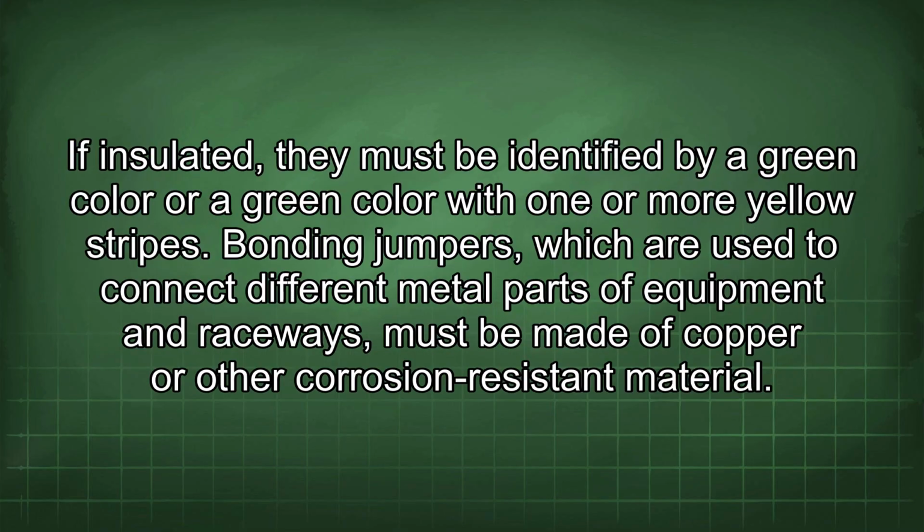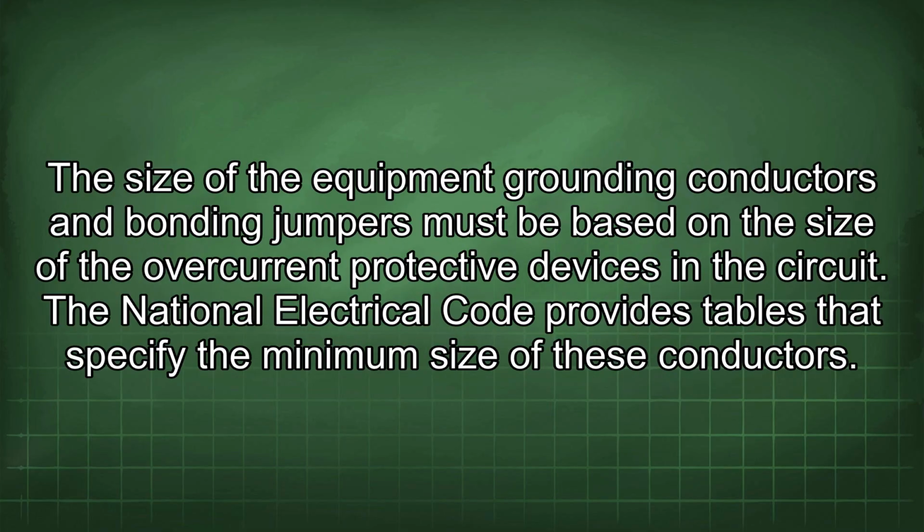If insulated, they must be identified by a green color or a green color with one or more yellow stripes. Bonding jumpers, which are used to connect different metal parts of equipment and raceways, must be made of copper or other corrosion-resistant material. The size of the equipment grounding conductors and bonding jumpers must be based on the size of the overcurrent protective devices in the circuit. The National Electrical Code provides tables that specify the minimum size of these conductors.